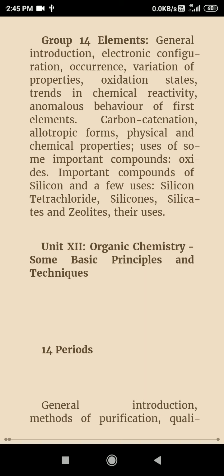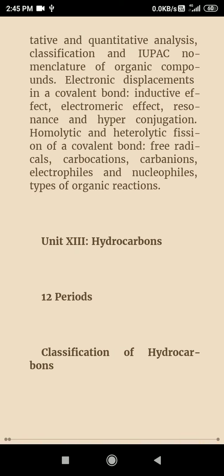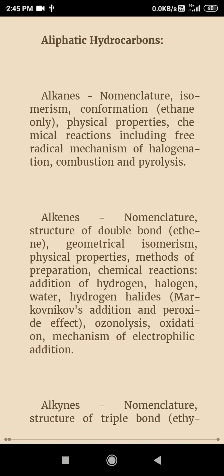Now unit 12, that is Organic Chemistry: Some Basic Principles and Techniques, 14 periods are required. And now chapter 13, Hydrocarbons. This is a very, very important chapter in organic chemistry. Total periods 12. Classification of hydrocarbons: alkane, alkene and alkyne.